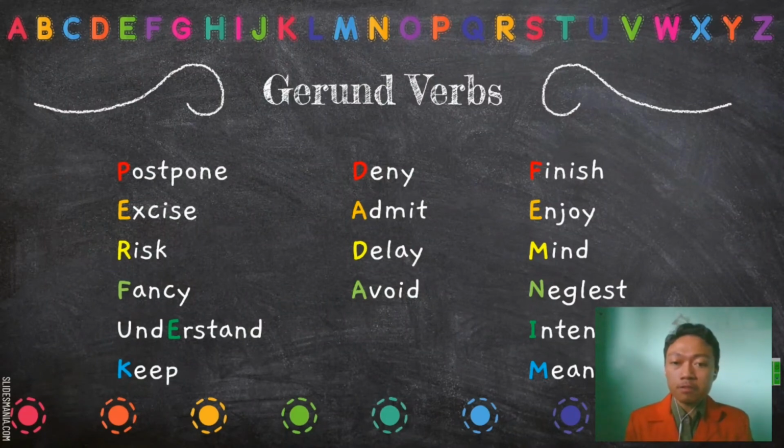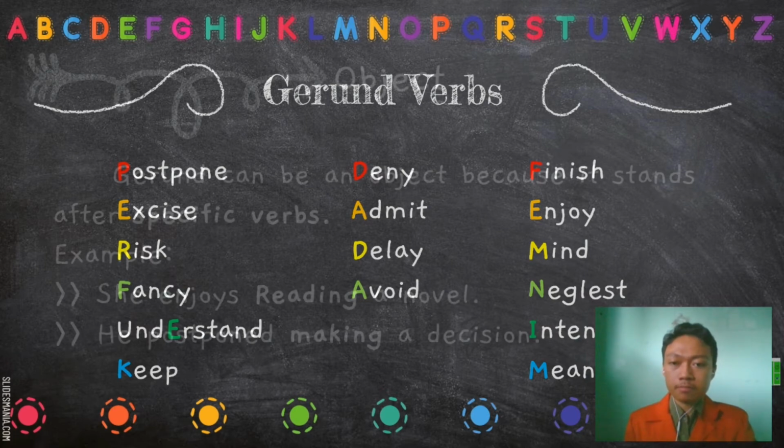Gerund verbs. What are gerund verbs? When a sentence contains one of these verbs, that is PERFECT DAD FEMINE: P for postpone, E for exercise, R for risk, F for fancy, E for understand, K for keep, D for deny, A for admit, D for delay, A for avoid, F for finish, E for enjoy, M for mind, N for neglect, E for intend, and M for mean.